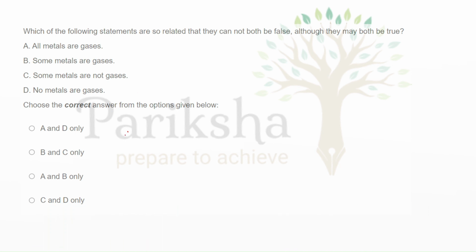Now statement 2 is some metal are gases. We have to choose two statements so that they cannot both be false. One can be false, and if one is false, then the other should be true. So logically, if one gets false, it implies that the other one is true.